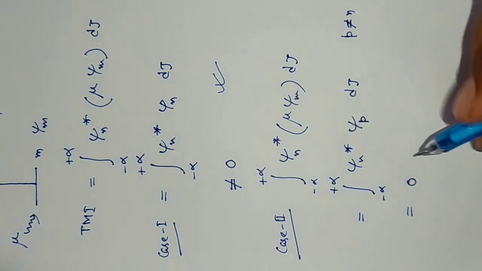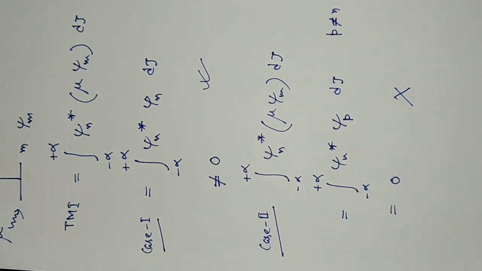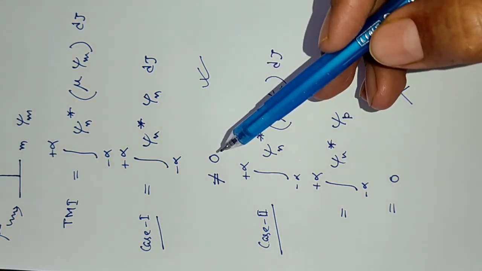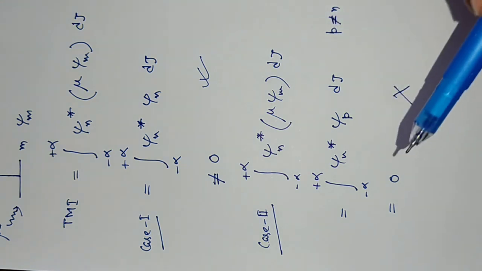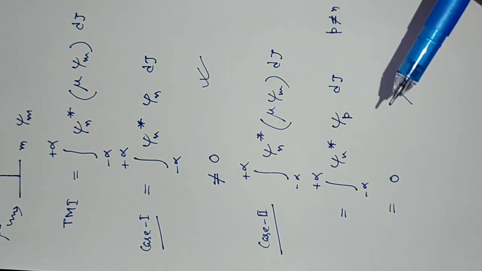So in this case, transition will not occur and it is forbidden. So we can conclude that non-zero value of the transition moment integral will allow the transition, while zero valued transition moment integral will be forbidden.